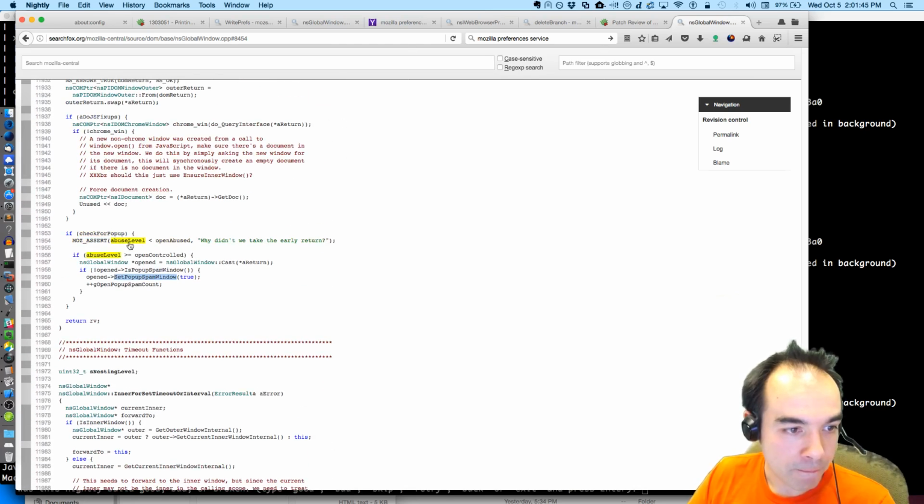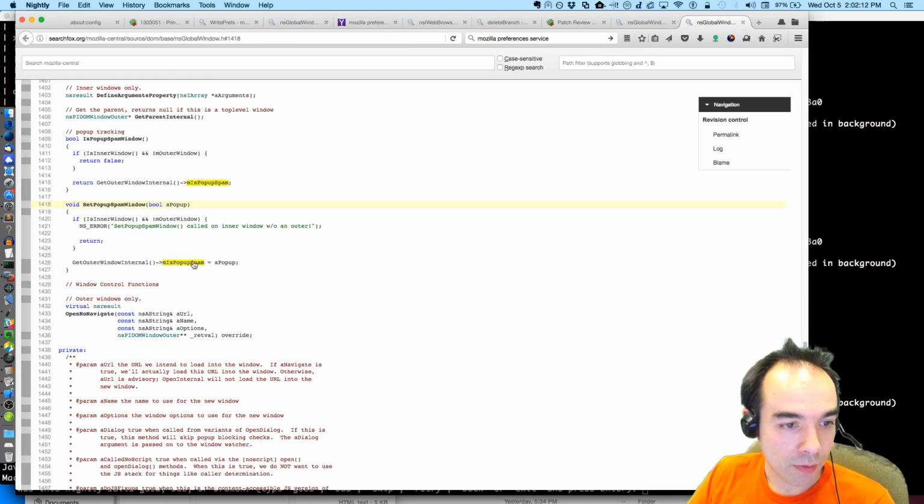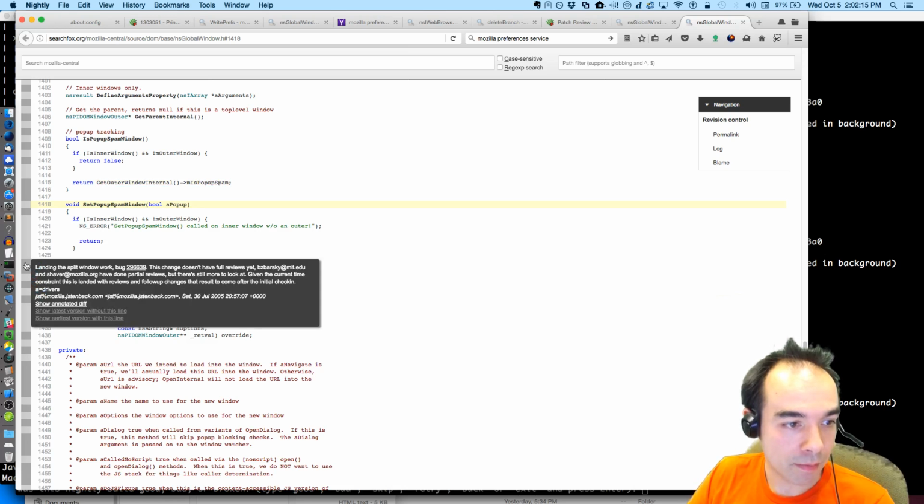If we're inside the open of the window, we check to see if it's a pop-up. We check to see if the abuse level is greater than some threshold. And if we haven't marked it as being a spam window, then we say it is, and then we increase some global count of open spam windows. Global within this global window, I guess. Or maybe it's global just in general. So what is this set spam window thing? There's this is pop-up spam.